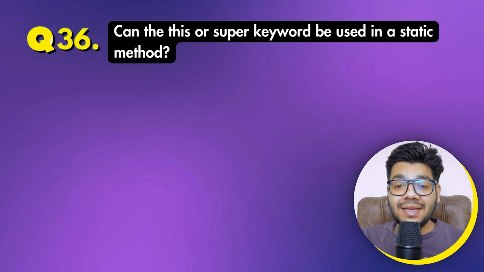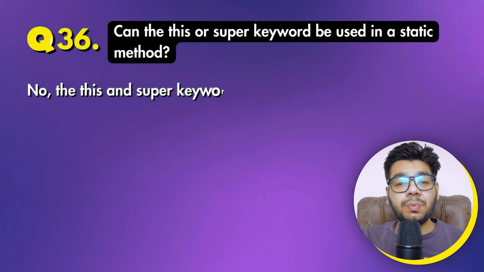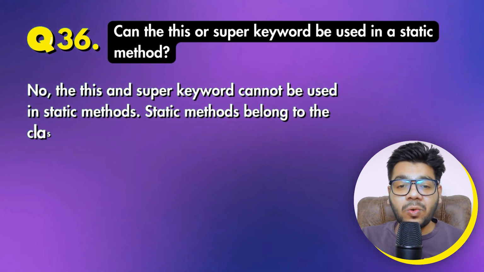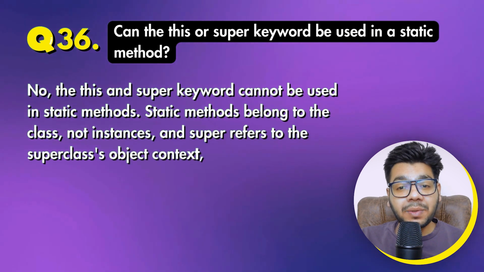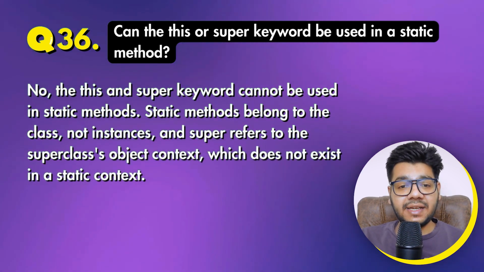Can this or super keyword be used in a static method? No, this and super keywords cannot be used in static methods. Static methods belong to the class, not instances, and super refers to the super class's object context, which does not exist in a static context.